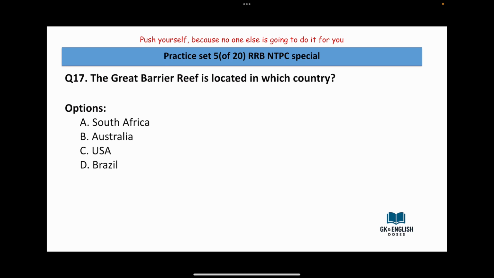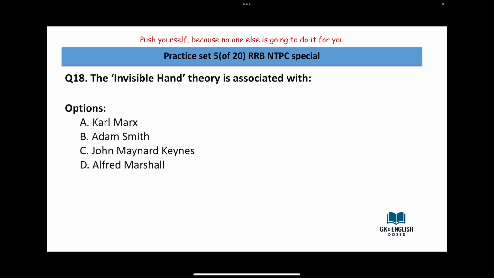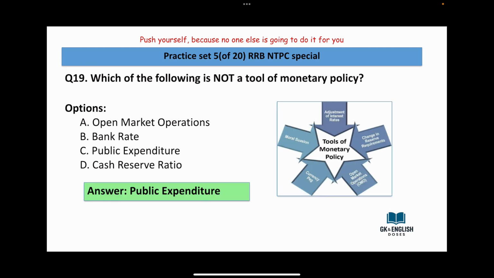The Great Barrier Reef is located in which country? South Africa, Australia, USA, Brazil. Answer is Australia. The invisible hand theory is associated with Karl Marx, Adam Smith, John Maynard Keynes, Alfred Marshall. Answer is Adam Smith. Which of the following is not a tool of monetary policy? Open market operations, bank rate, public expenditure, cash reserve ratio. Public expenditure.